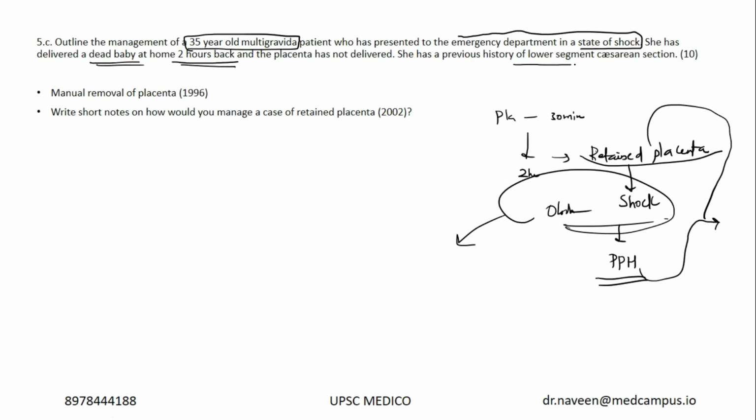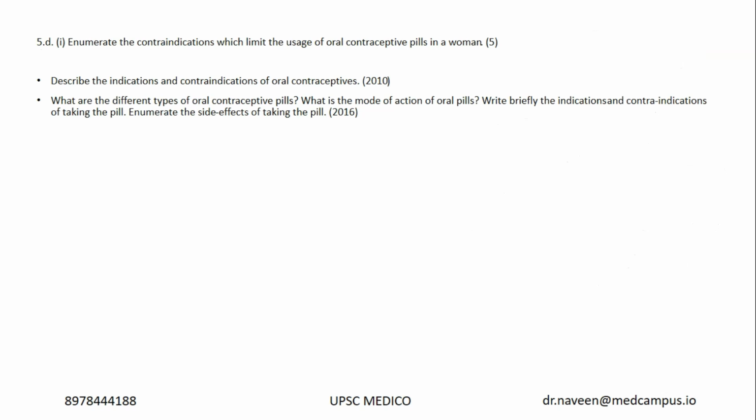She has a previous history of lower segment cesarean section. So previous history of LSCS is a risk factor for adherent placenta, which can be a reason for the retained placenta. So you have to think along all these lines and present your answer. The algorithm will be given to you in the 2022 notes very soon.